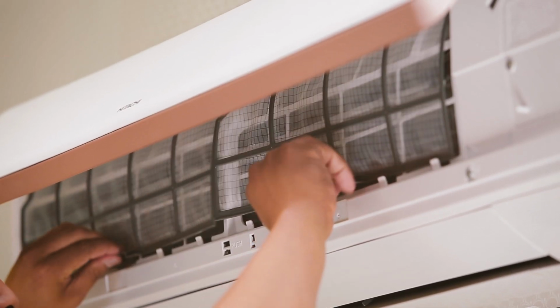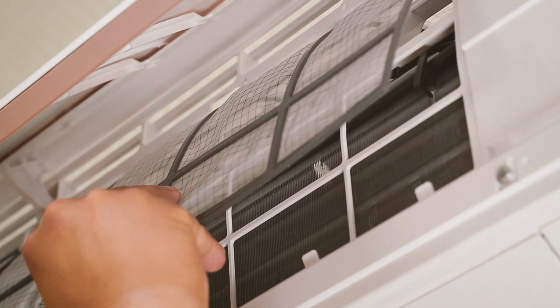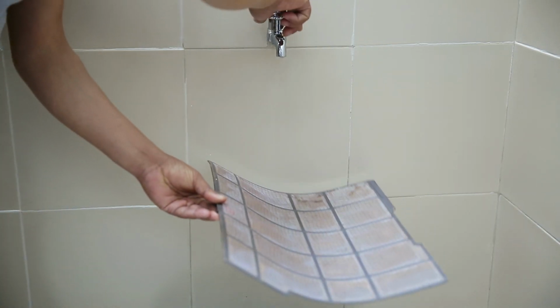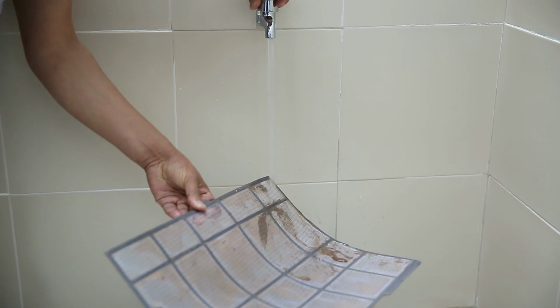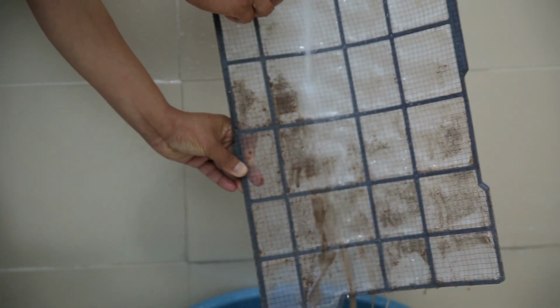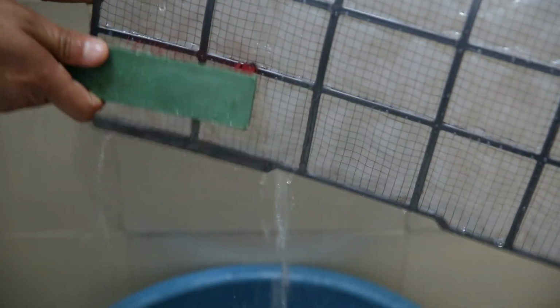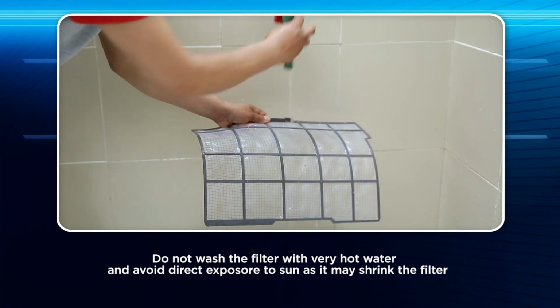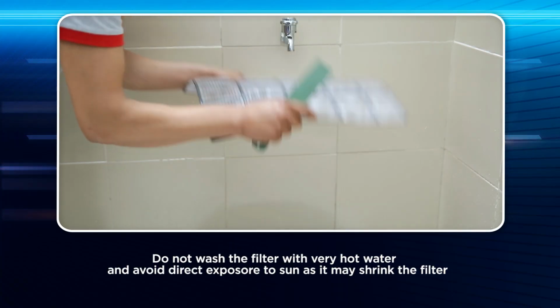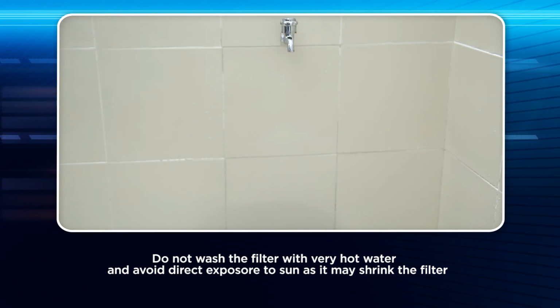Slightly lift the filter and release the claws at the lower part of the front cover and remove the filter from the lower side. Clean the dirty air filter with a soft brush under running water to remove the dirt particles present in the filter. You may also rinse the dirty filter with a regular detergent to remove the dirt of high quantity. After washing it, shake off moisture completely and dry it in shade.